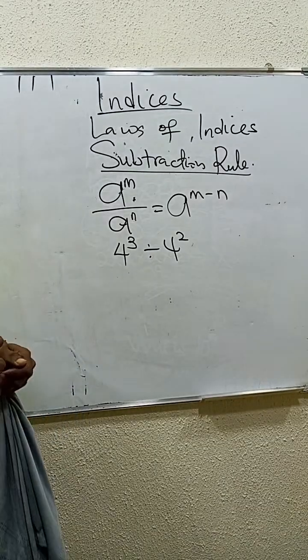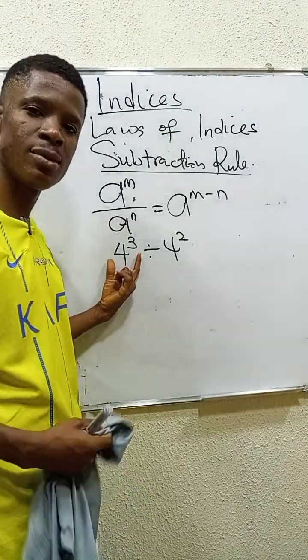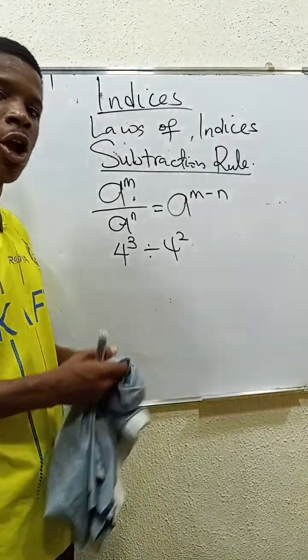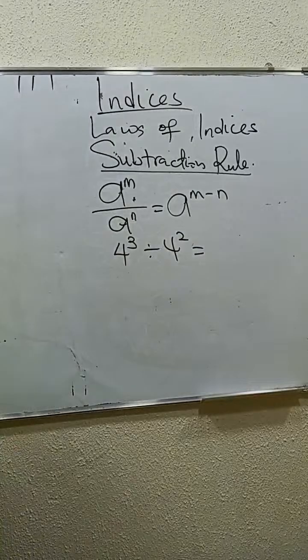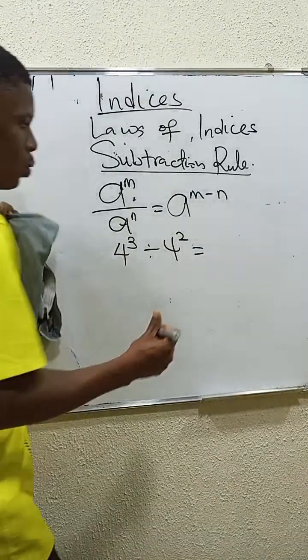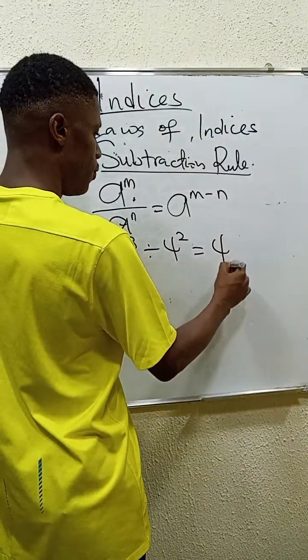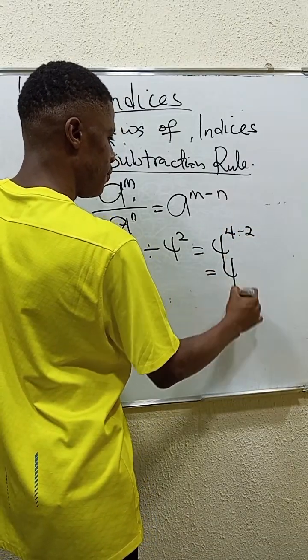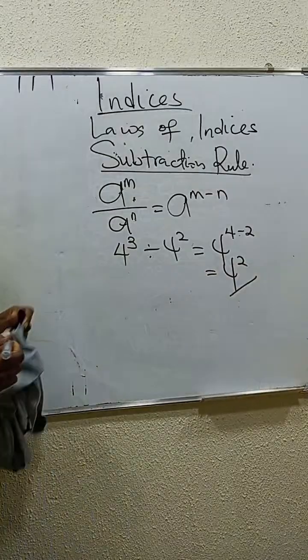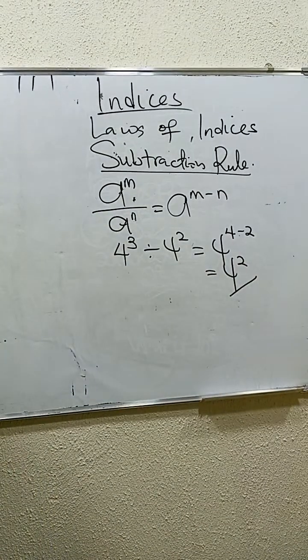Instead of going the rigorous way of expanding these particular terms, all you have to do is to observe one thing: the bases are the same. So what you have to do here is just keep the base 4 the same, and 3 minus 2. 3 minus 2 is 1, so that gives 4. And that's the answer. So indices and exponents are very, very easy to understand.